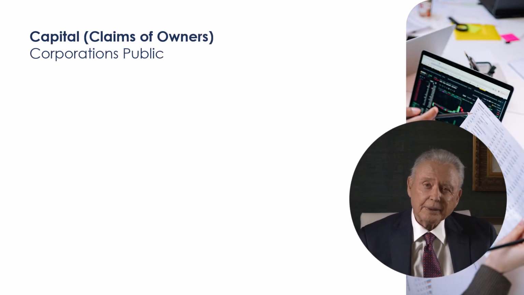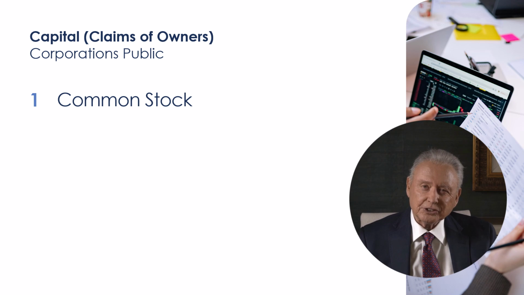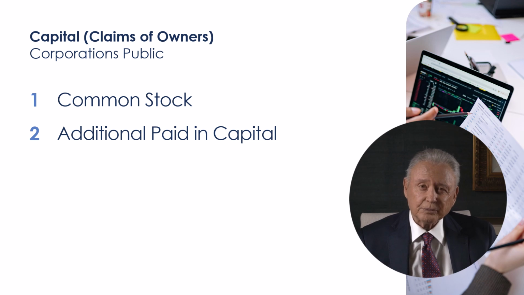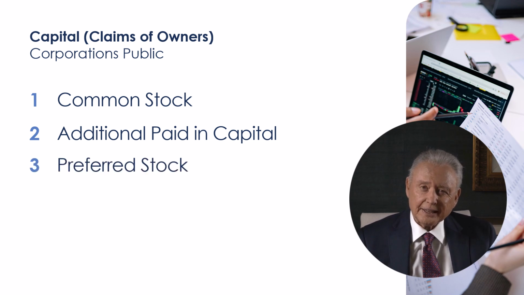In a publicly traded company, the accounts are common stock, preferred stock, treasury stock, dividends, and retained earnings. Common stock is the par value of one share times the number of shares outstanding. Par value. What is that? It is an arbitrary value. It can be $1, $5, $10, or more. If the actual price paid by investors is more than the par value, the additional amount is credited to additional paid-in capital. Preferred stock is stock that has a higher priority of claims than common stock and typically has a fixed dividend.